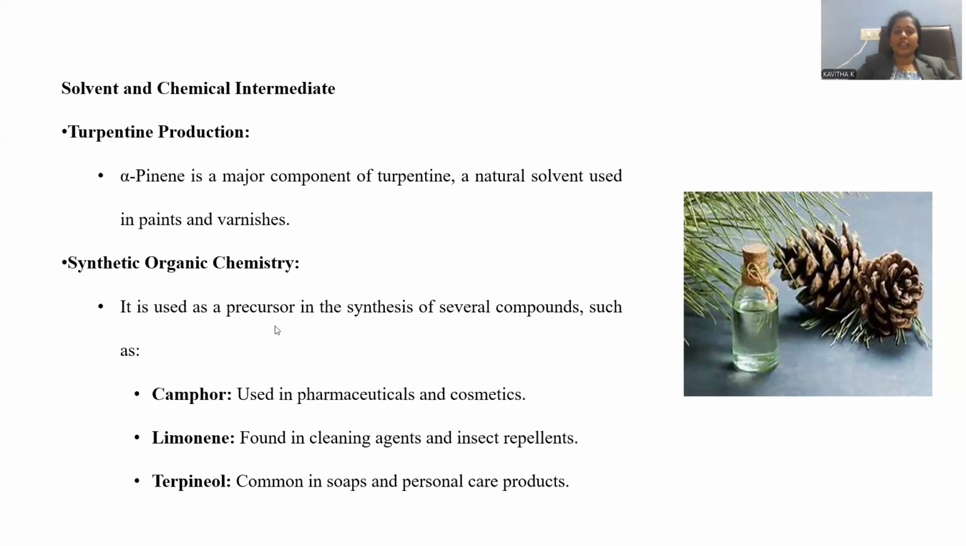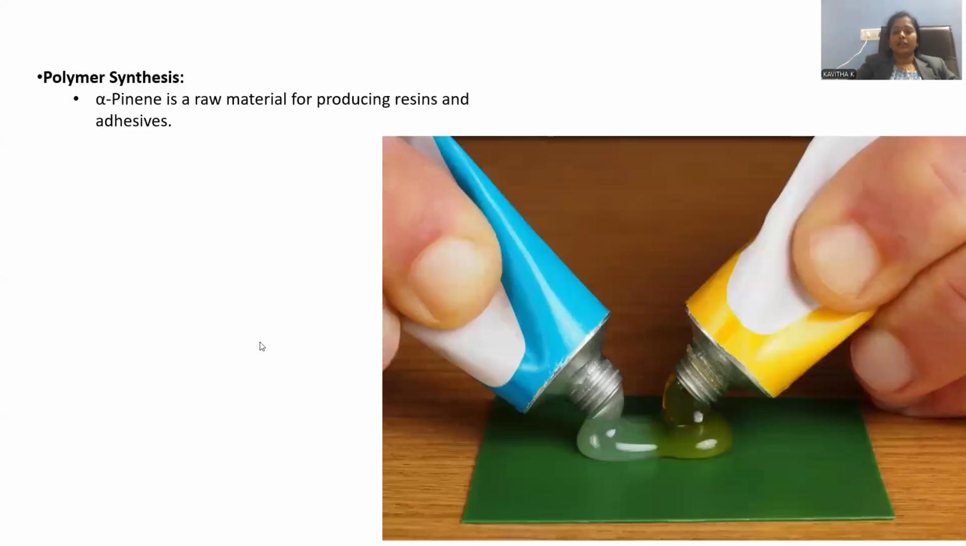And synthetic organic chemistry. It is used as a precursor for the synthesis of so many compounds. It will be the starting material for the synthesis of camphor, limonene, and terpineol. Terpineol is another material, which is also synthesized starting from pine oil.